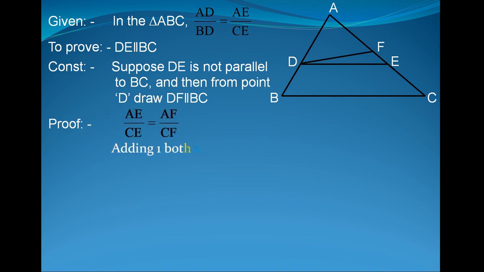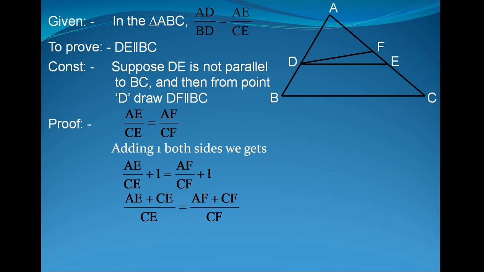Now, adding 1 to both sides, we get AE upon CE plus 1 is equal to AF upon CF plus 1. Now take LCM on both sides. What we get? AE plus CE upon CE is equal to AF plus CF upon CF.